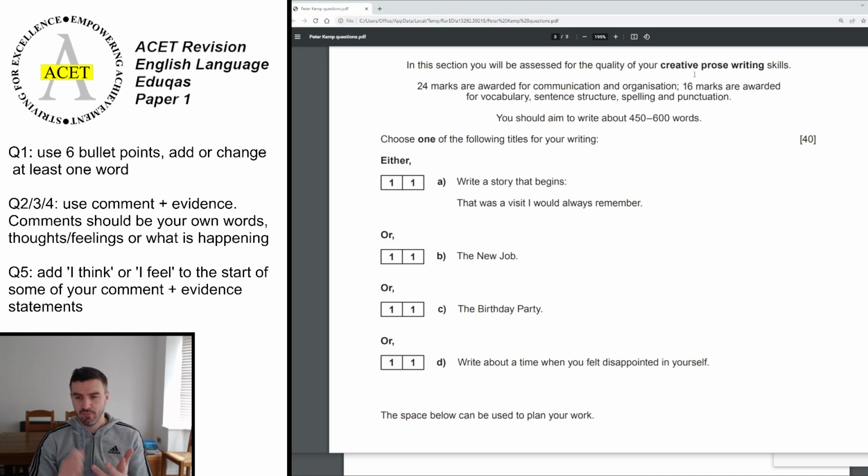capital letters, full stops, and commas. Make sure your sentences are clear. If you make the odd mistake on spelling, yeah, it'll get slightly marked down, but it won't ruin your exam. But if you have no full stops and capital letters, that really will ruin your mark. So make sure you save a couple of minutes at the end and go back through and check all of those. Okay? If you've done that, I'm sure your teacher back at school will be happy to look at those for you. All right. Well, that's it for the 2022 paper.